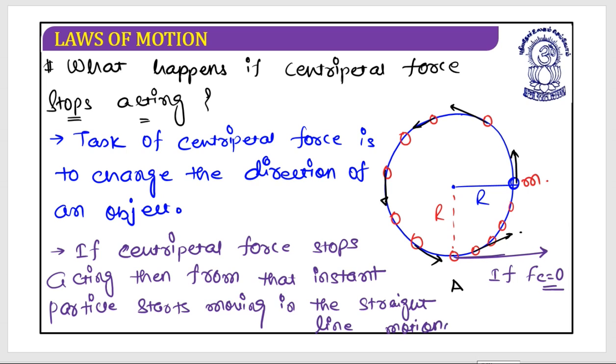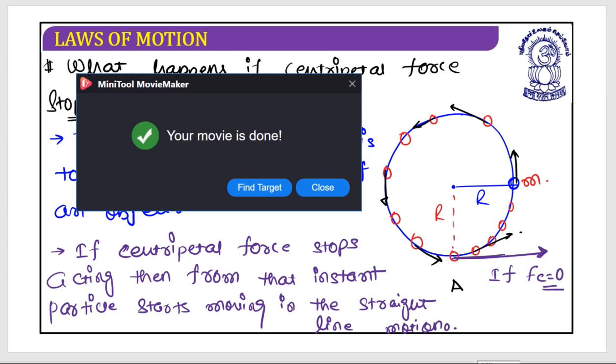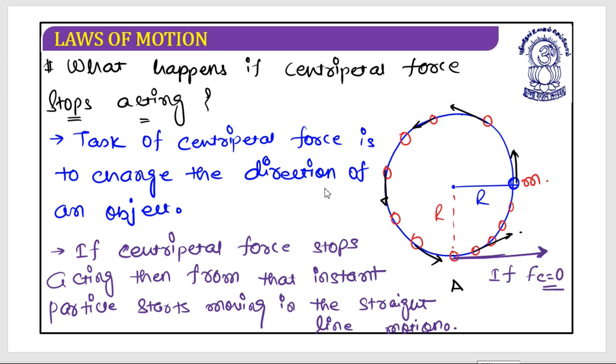Yes, because there is no one who can change its direction, so it is moving on the straight line. So when Fc is 0, the particle will go on a straight path, and things will continue.